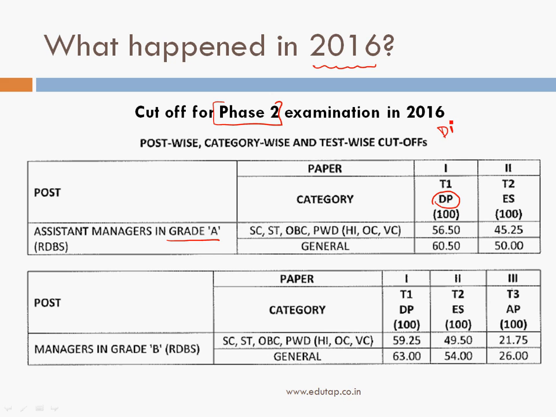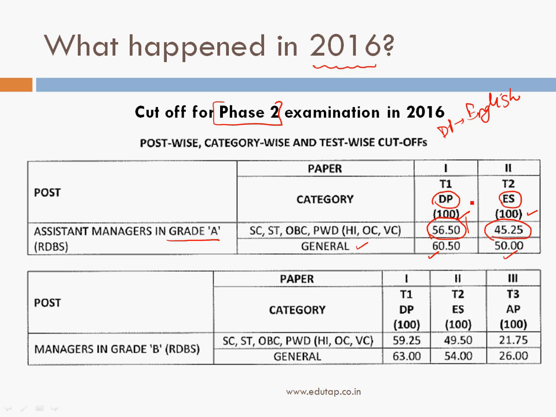The cutoff for the reserved categories was 56.5 marks out of 100, and the cutoff for the second paper, ESI plus ARD combined, was 45.25 out of 100 for the reserved categories. For the general category it was 60.5 for the English paper and 50 marks for the second paper on ESI and ARD. Kindly note that there is a sectional cutoff for both the papers.